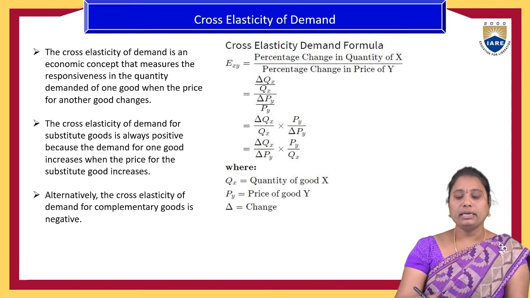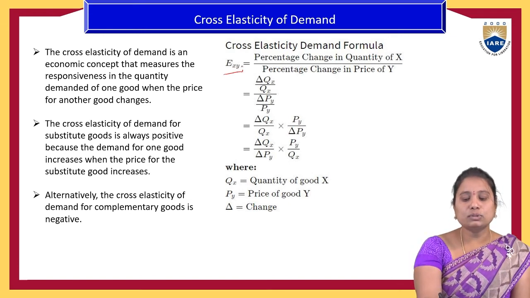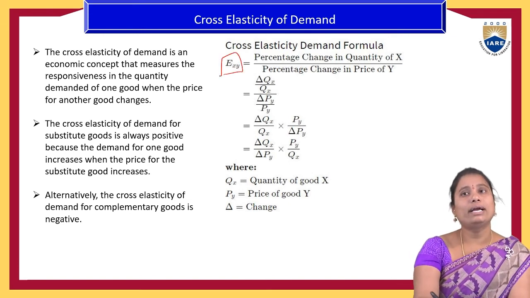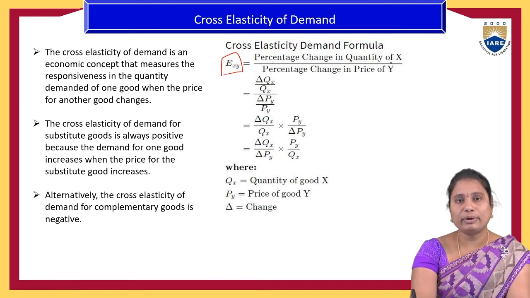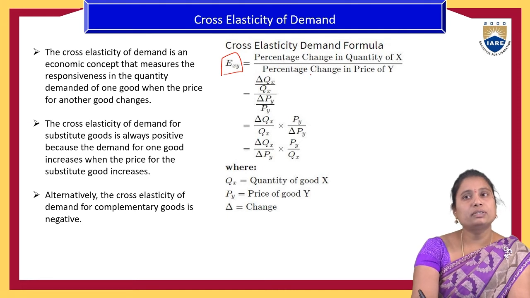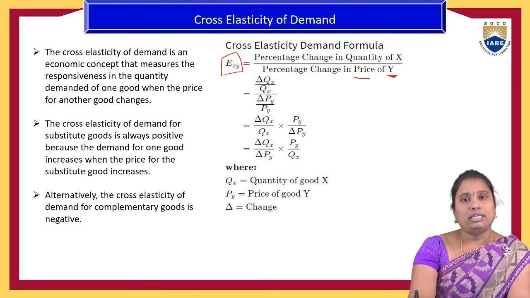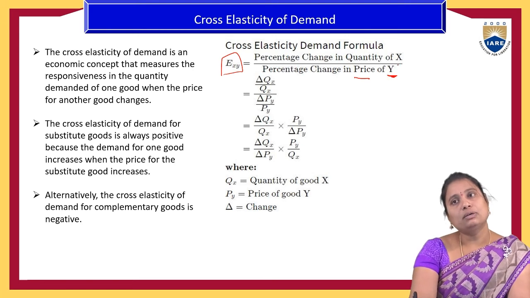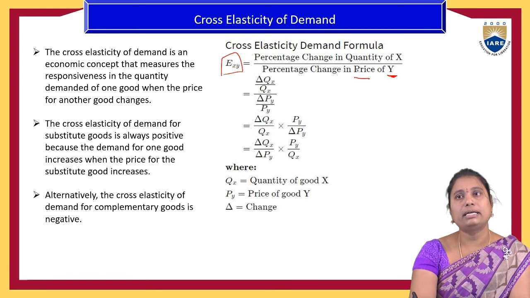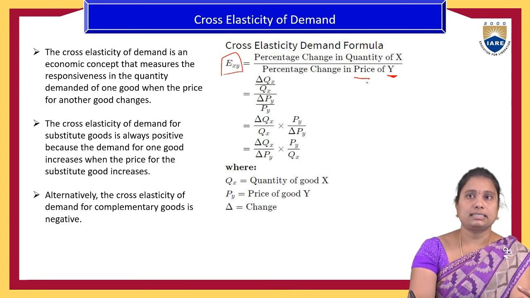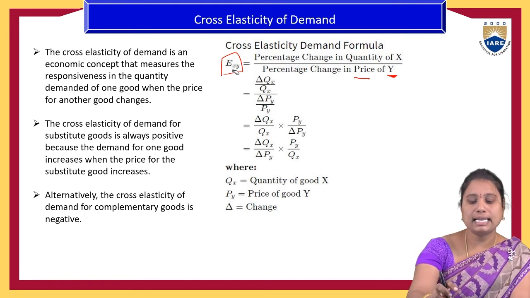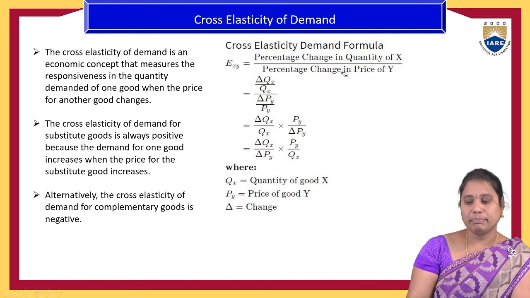That is denoted by EXY: the percentage change in the quantity demanded of product X divided by the percentage change in the price of commodity Y. Previously, in price elasticity, only the X commodity's price was taken, but in cross elasticity of demand, the price of the Y commodity is taken into consideration. So that is the cross elasticity of demand.